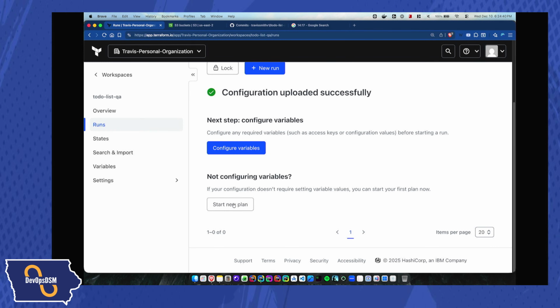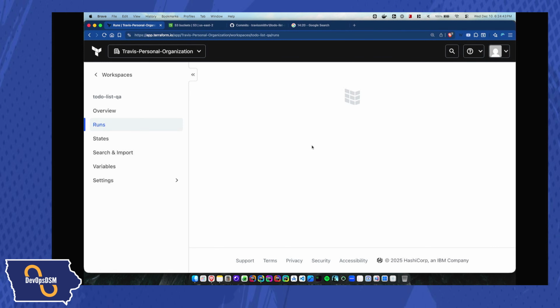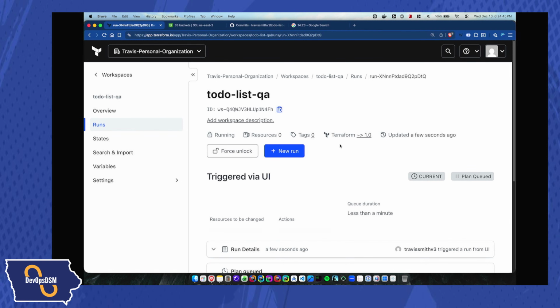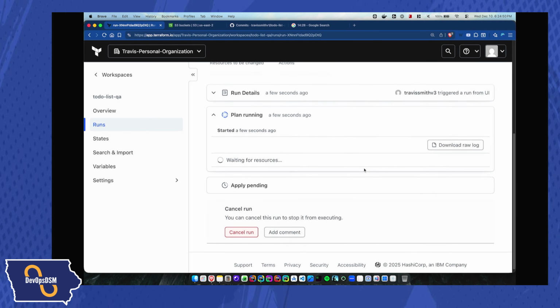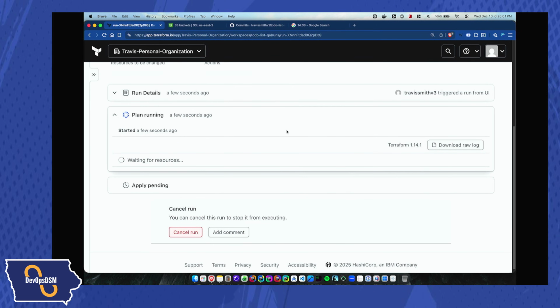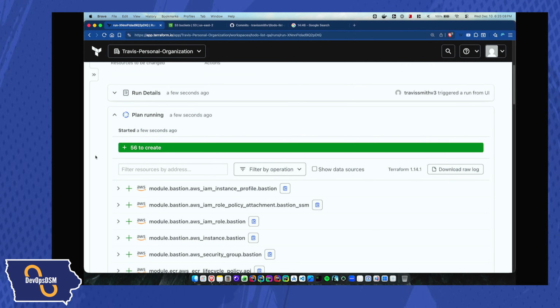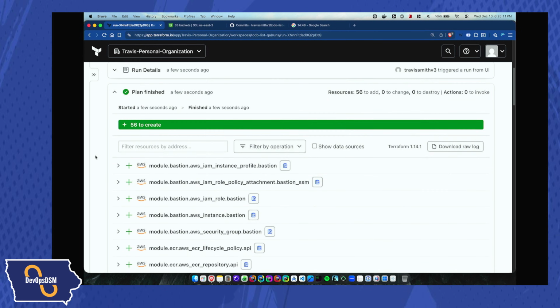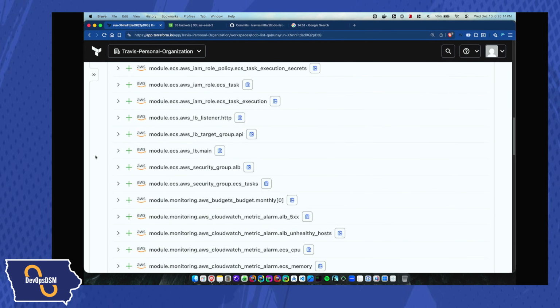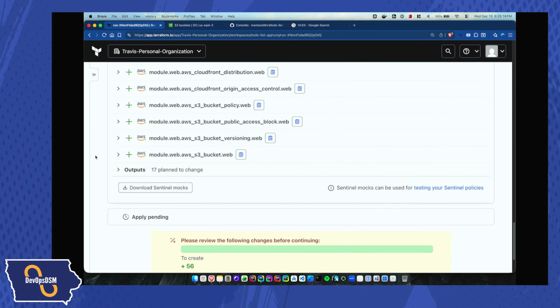So let's go ahead and start a new plan. And I'm using Terraform Cloud because I like to be able to see actually what it's doing and see more detail. I find this to be a little easier for me to understand rather than going through the CLI. But I'm going to go ahead and let it go through planning here, and we'll see. It's going to basically go through identifying what all infrastructure it needs to create. And it's going to be a lot. In this case, it's 56 items that it has to create, and I guarantee that it will not succeed the first time. If it does, I'll be really surprised.